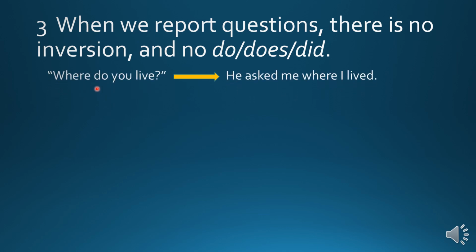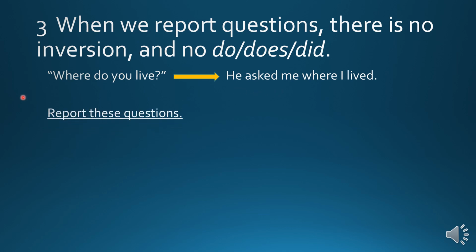"Where do you live?" In direct speech, the question is, where do you live? If I'm talking about this situation later, I might say, he asked me where I live. Notice we don't say, he asked me, where did I live? No. He asked me where I live.